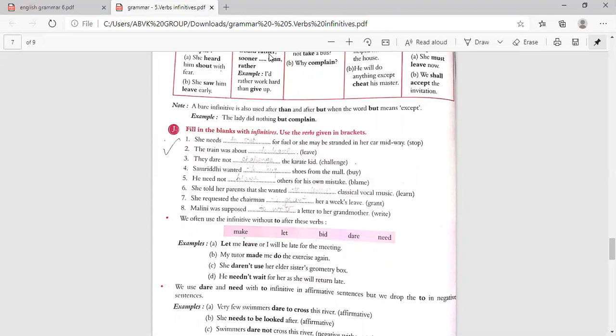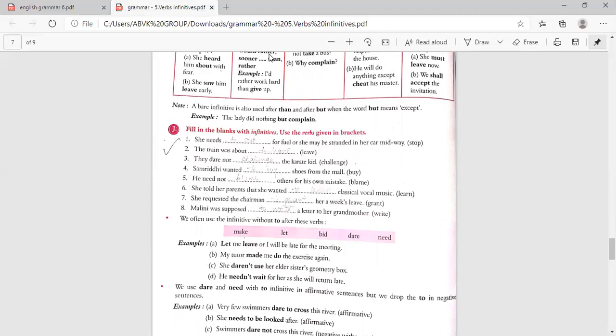Then the sixth one, she told her parents that she wanted dash classical vocal music. She wanted to learn. She told her parents that she wanted to learn classical vocal music. And she requested the chairman dash her a week's leave. She requested the chairman to grant. She requested the chairman to grant her a week's leave. And the eighth one, Malini was supposed to dash a letter to her grandmother. Malini was supposed to write a letter to her grandmother.